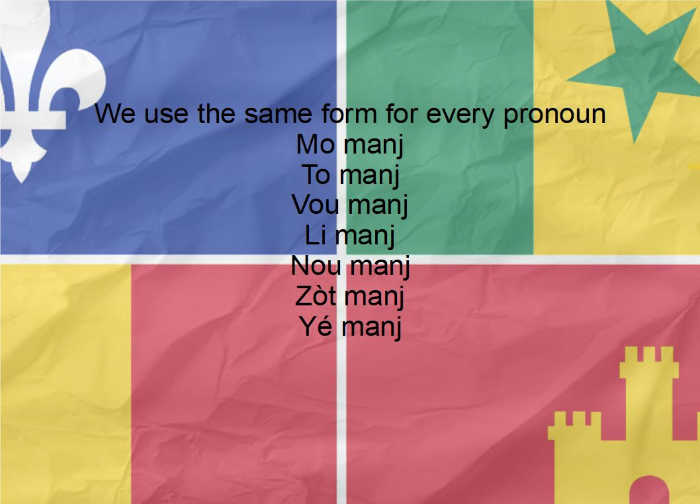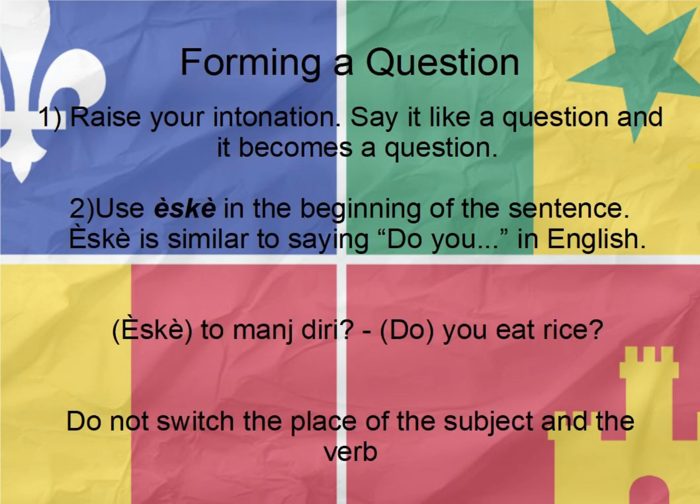So let's take it a little further. How do we turn the statement into a question? In both English and in French, they might use inversion to form a question, but in Kouri-Vini, the sentence structure does not change. So how do we do it? One way is to raise your intonation. It's the same way we do in English. You eat rice? You ask it like a question. Tu manges didi? It's the same thing in Creole.